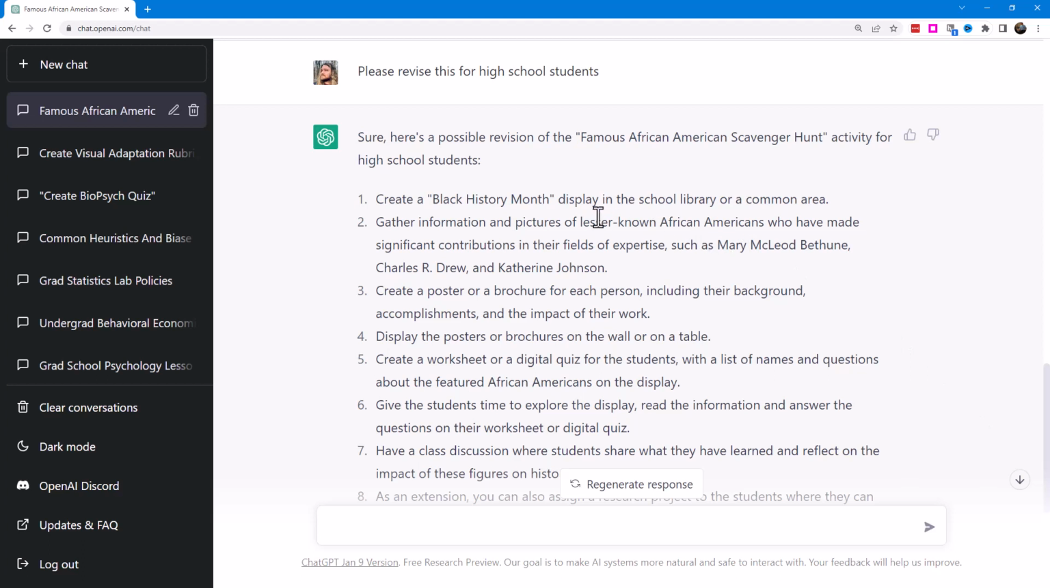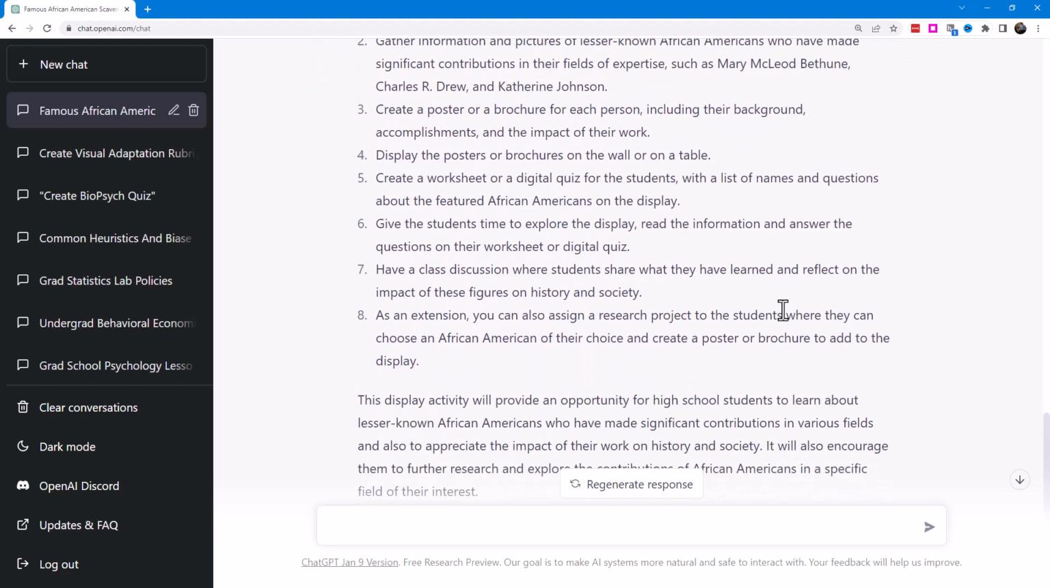And it seems like we're going to be creating a display in a library or a common area and gathering information and pictures of lesser known African Americans who have made significant contributions in their fields of expertise, create posters and brochures for each person and display those. And then we're working with worksheets and digital quizzes and having class discussions, sharing the impact that people had on society.